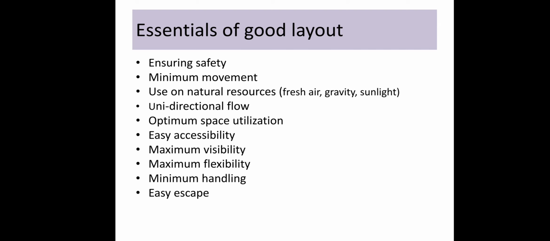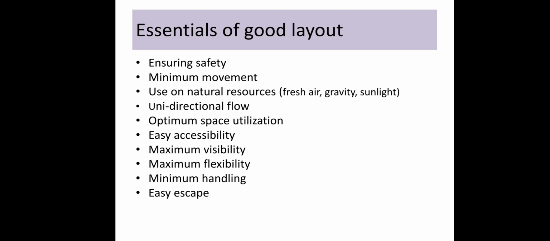Then minimum movement. The layout should be such that there is minimum movement of machinery in the organization. It should be placed in such a way that there is no need to move it from one place to another. So initially there should be a proper plan and a proper arrangement, so there will be minimum changes in future, and with minimum changes there are minimum losses while moving machinery from one place to another. So there should be minimum movement.